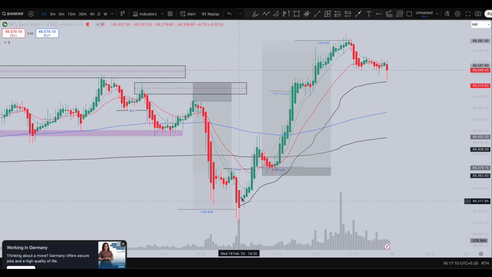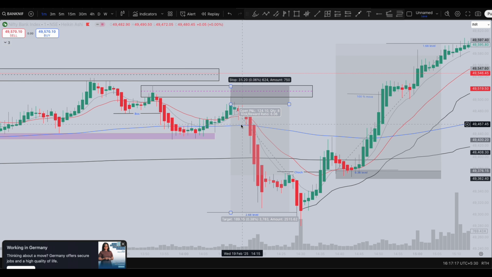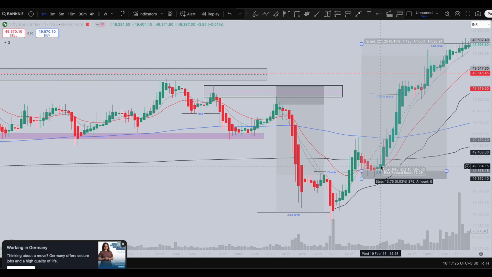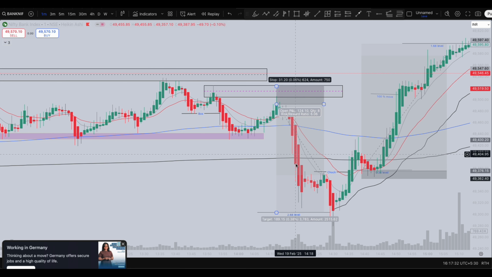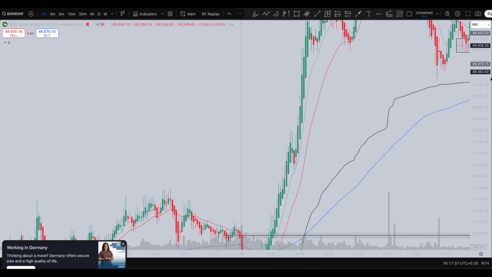And when the market is bullish, the wicks will be towards the upside, and if the market is bearish, the wicks will be towards the downside. You can see the closing price is at the high, there will be no wicks towards the downside, and this will indicate strong bullishness. No wicks towards the upside indicates a strong sign of bearishness. And you can see it even today also, guys.